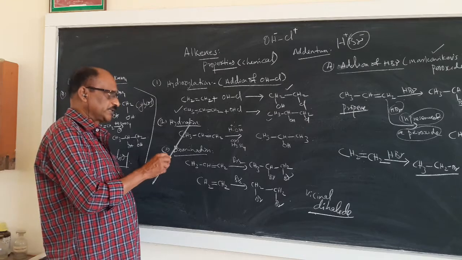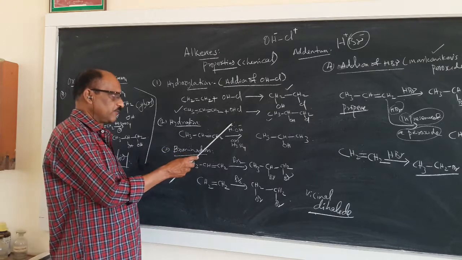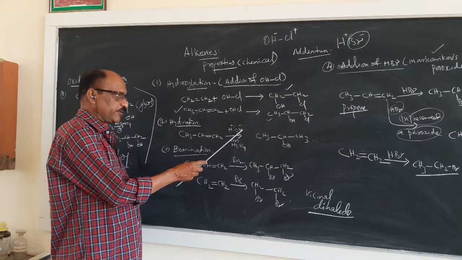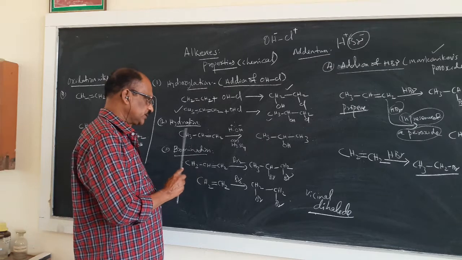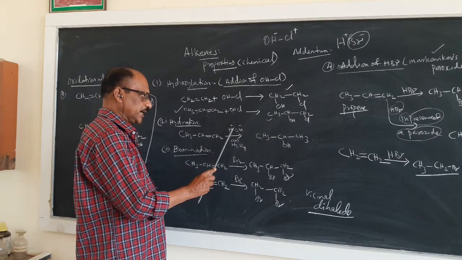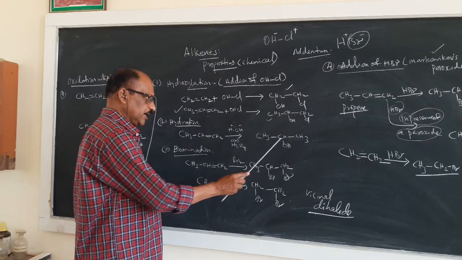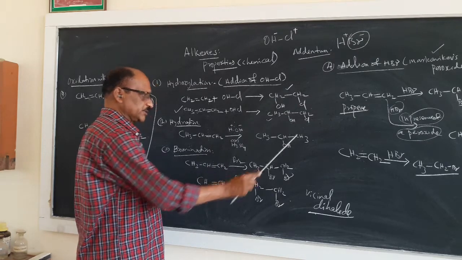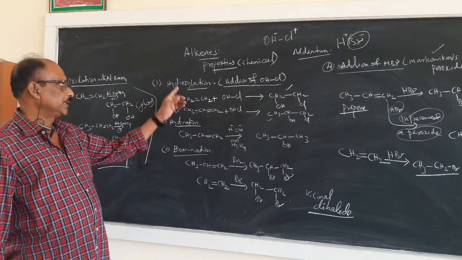And hydration, what is hydration? Addition of a water molecule, H plus and OH minus. So CH3CH=CH2 is an unsymmetrical alkene and water is added here. Water is H plus, OH minus. The negative part should be added to the least hydrogenated carbon atom, and the hydrogen goes to the CH3 side.